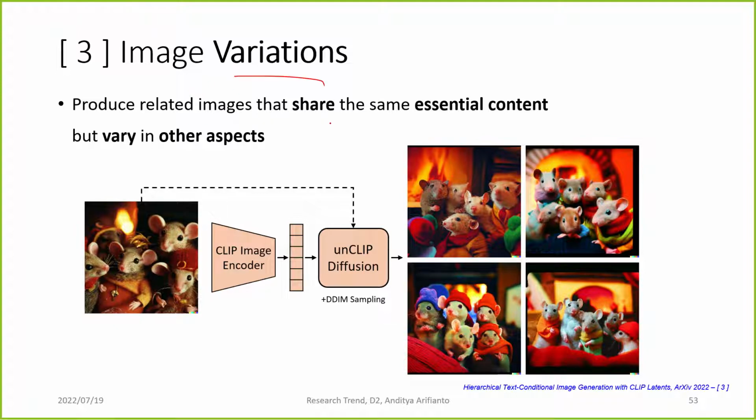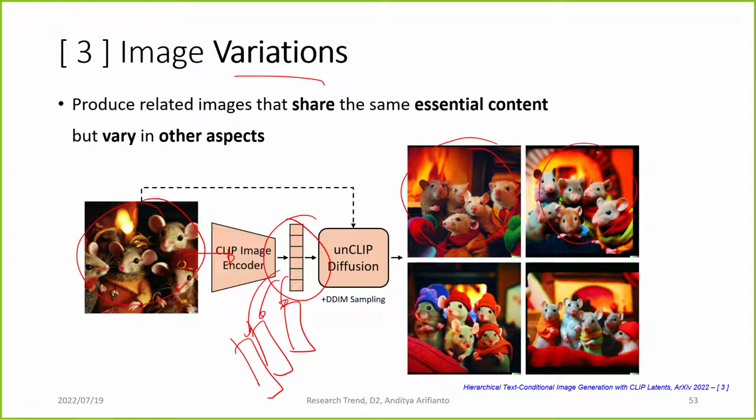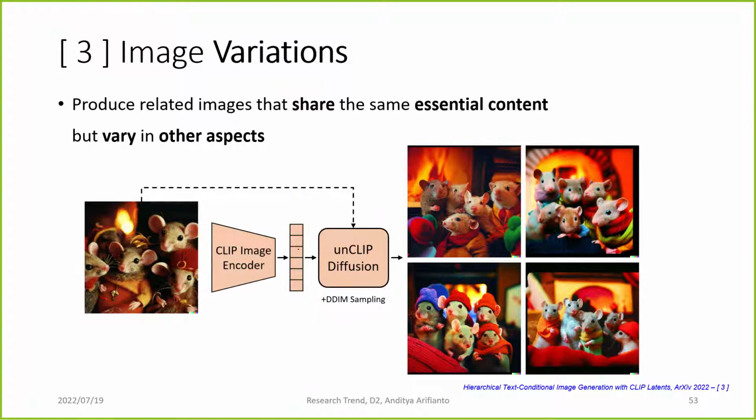And then it opens a lot more capability using DALL-E 2. They can do image variation. So we can input an image into the CLIP image encoder and get the image embedding. We can sample multiple image embeddings from this embedding, and then use the unCLIP diffusion to generate a new image with the same structure or the same features as the original image, because the structure or the features are encoded inside this vocabulary, right? That's why it can generate a new image with the same structure, same criteria as the original image.